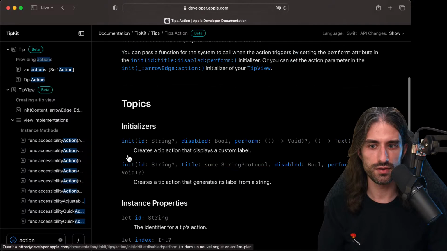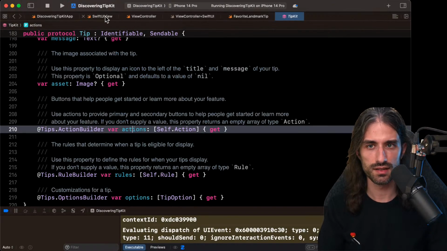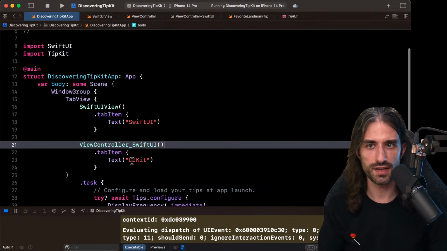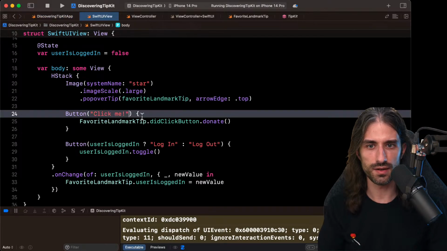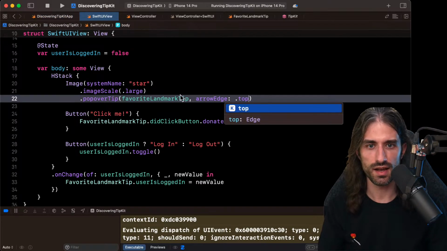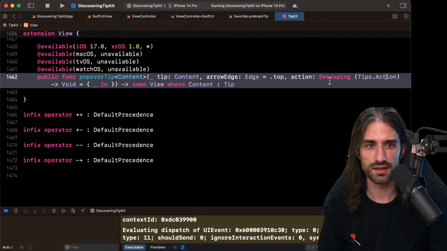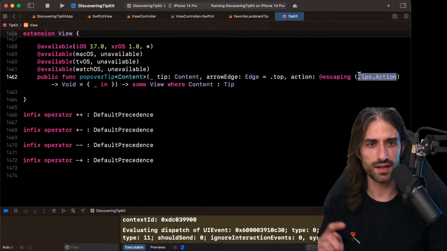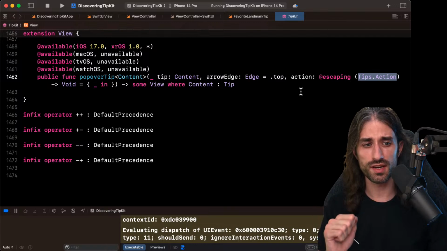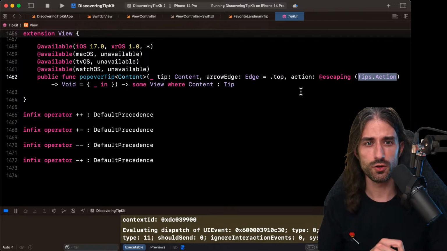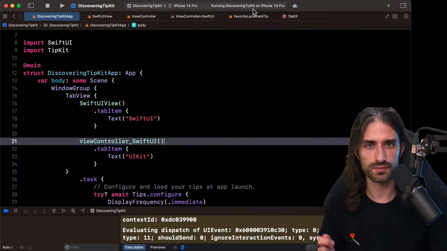Okay, so you know what? Let's try and do this action thing. Let's first do it in SwiftUI. So is it like an extra argument on this modifier? Yes, action. What's interesting is that it seems the action takes the action as an argument. So I guess maybe in the tip you say, okay, there is this action possible, and then you're being told, okay, this action was triggered by the user. Maybe it works like that.